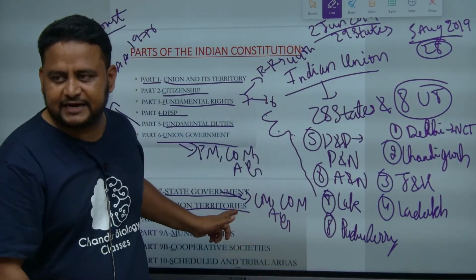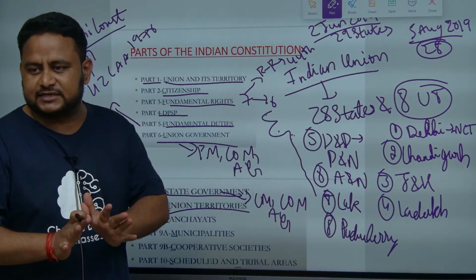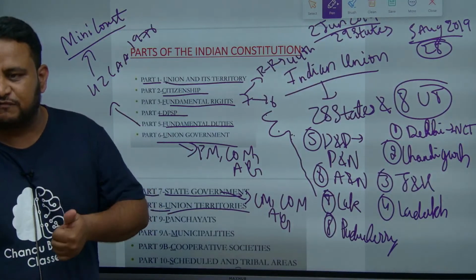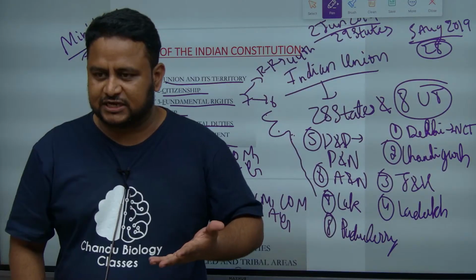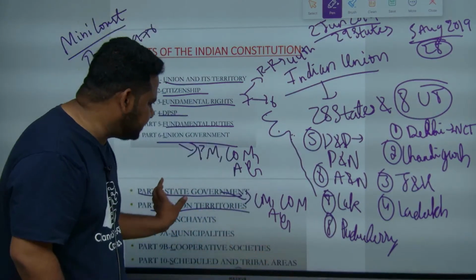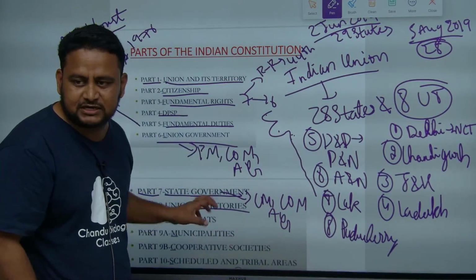When it comes to part 8, it is talking only about union territories. Union territories means how the functioning of union territories should take place, how the administration of union territories should take place. The word itself says union territories. That means union means what?